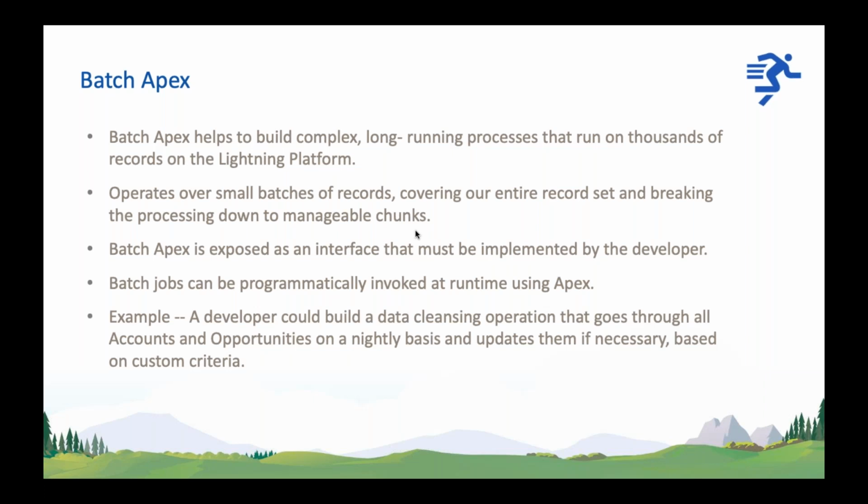We call them batches, and a batch has a size also. The maximum batch size is 2000. At a time, a batch Apex can process 2000 records, and if we have 1 million records, the 1 million records will be divided into batches.